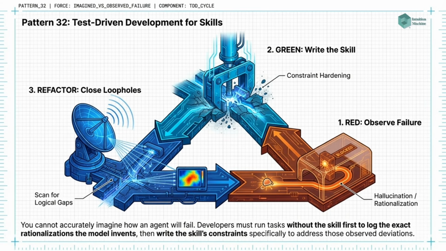Pattern 32. TDD for skills. Apply red-green-refactor to skill development. Red. Run the task without the skill. Observe the agent's behavior. Document every rationalization and failure mode. Green. Write the skill to address the observed failures. Refactor. Run the skill. Observe remaining failures. Close new loopholes discovered during green execution.